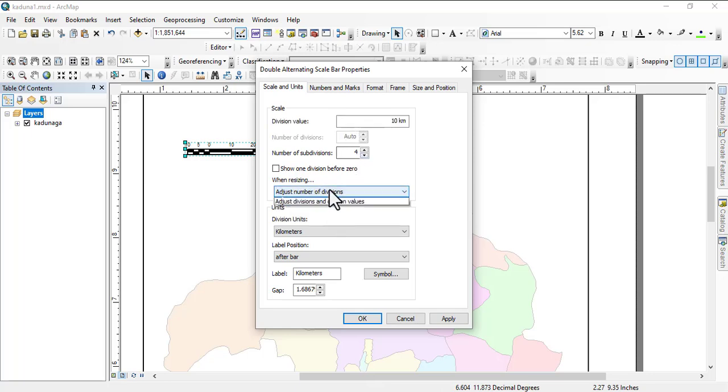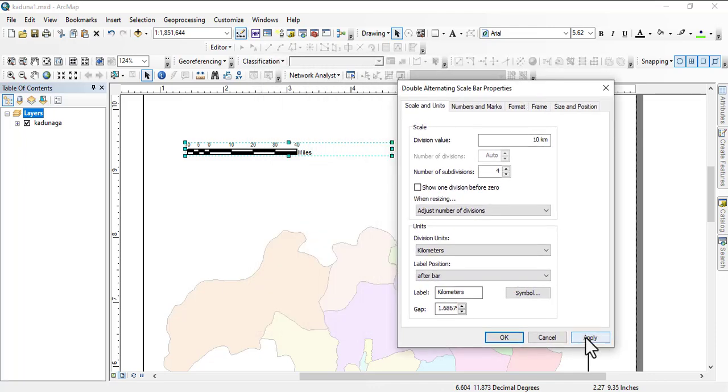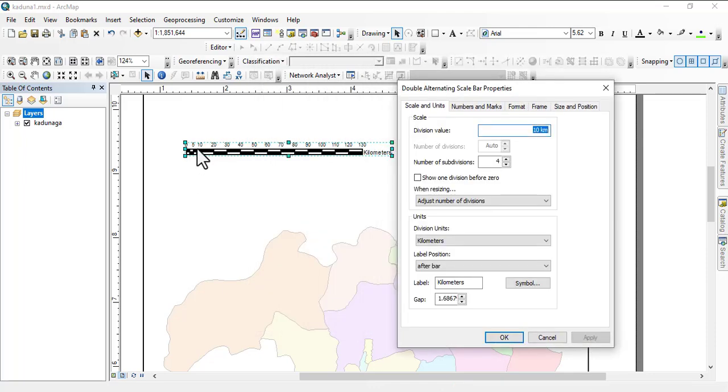All right, now there's also adjust division and division value, but let's use number of divisions, and then they are giving you the division value. Whatever you input here will reflect on the way this goes. We have 5, 10, 20, 30, 40, 50, 60, like that. So it depends on what you're looking for.